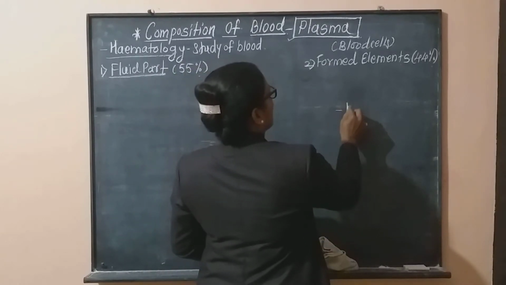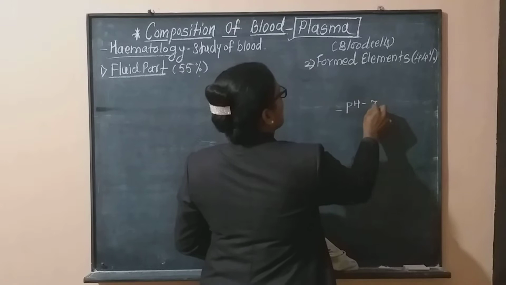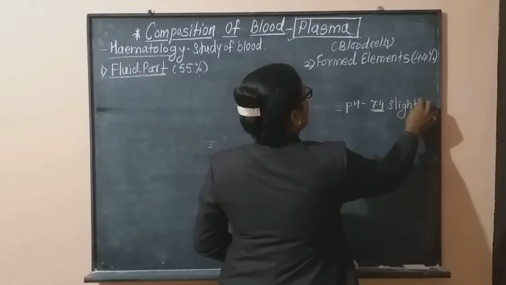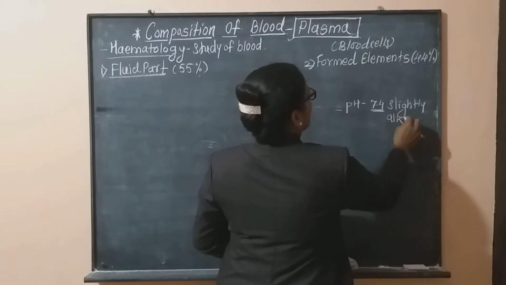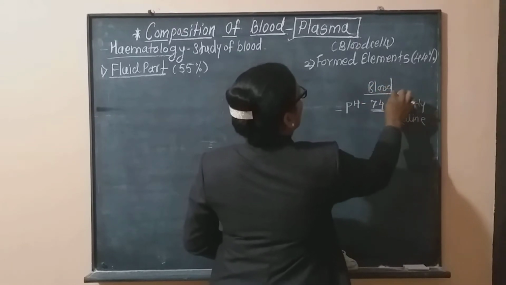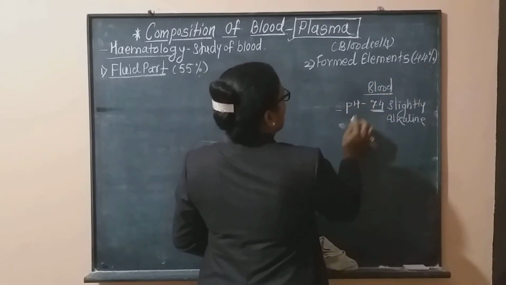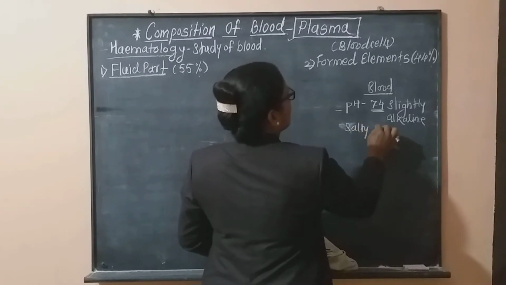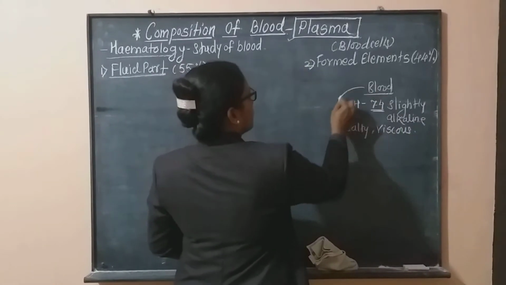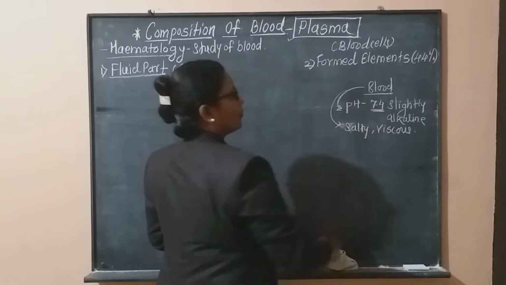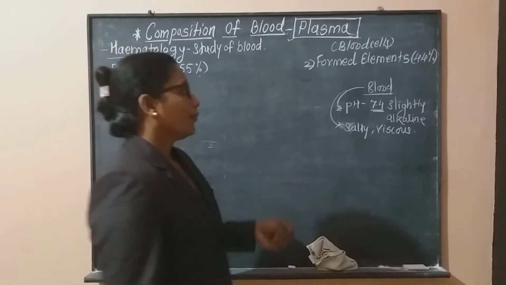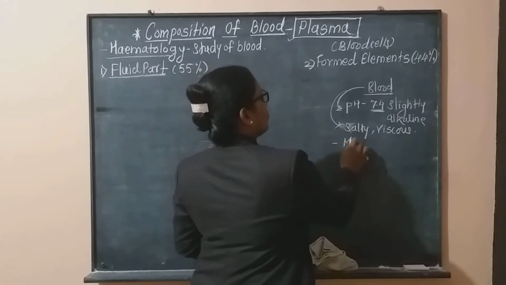When we study the blood, there are certain basic things we have to clear. This blood has pH 7.4 and this pH is slightly alkaline. The pH of blood is called slightly alkaline pH. The taste is salty and the nature of the blood is viscous. Means blood is a viscous fluid and it has pH 7.4, which is slightly alkaline.